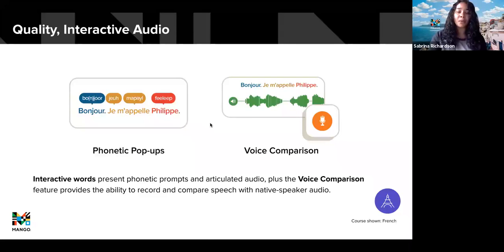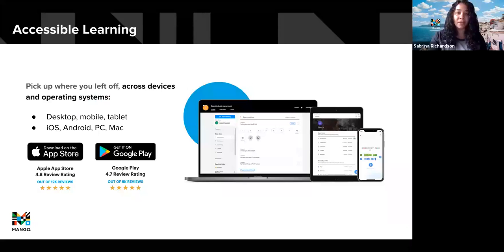And so today we are going to take a look at the desktop version of Mango, but Mango is available on mobile apps as well. So we've got apps available for iOS, Android, PC, Mac, and they do sync seamlessly with the desktop version. So it's great if your library is still open and you've got people actually in there learning the language, or if they're at home on the desktop computer, if they want to jump on the go as well, Mango makes it super easy to navigate between the two platforms.